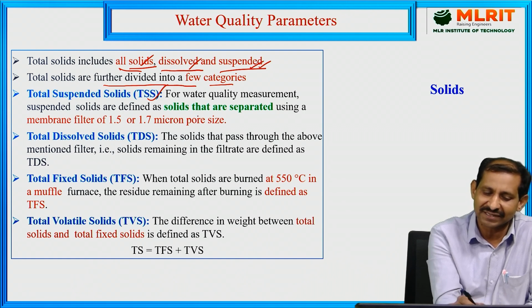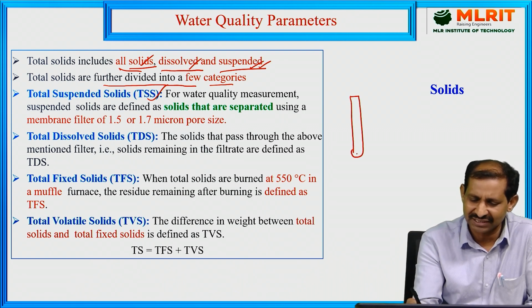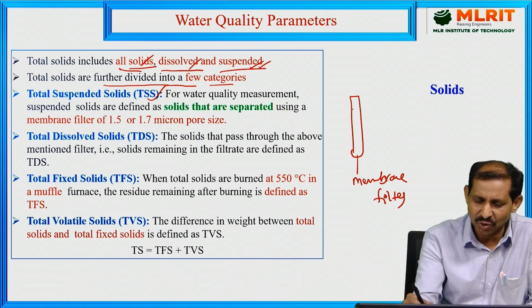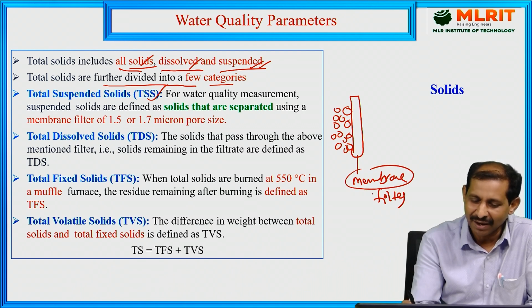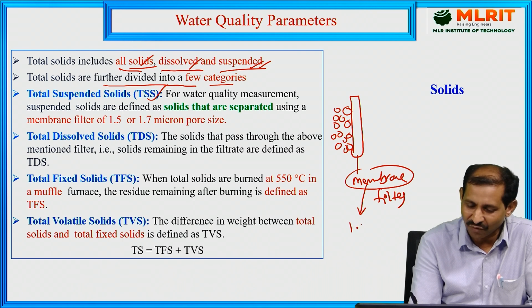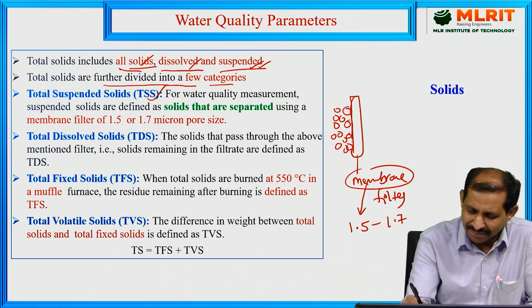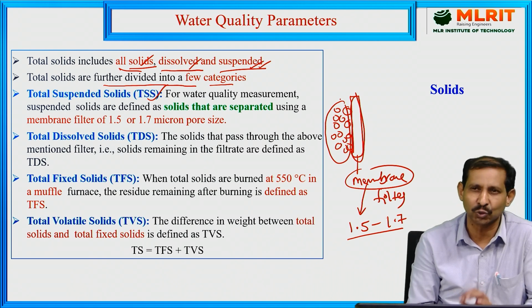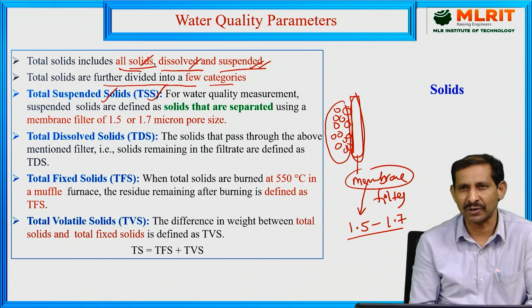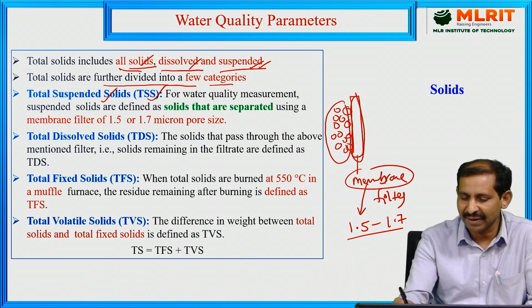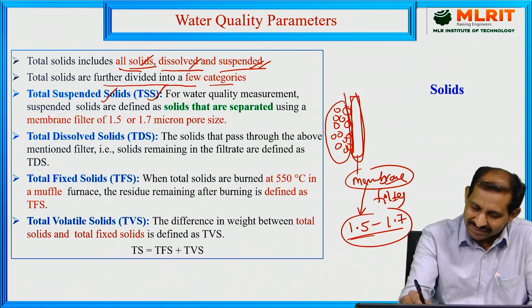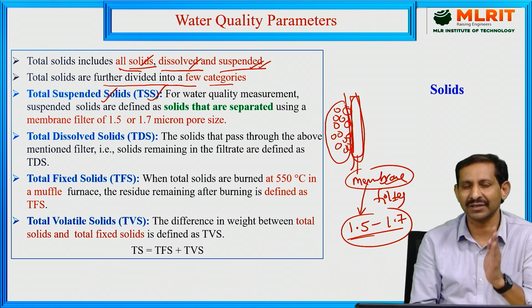Total suspended solids are defined as follows: for example, when a membrane filter is used, all the solids present in the solution are separated by using the membrane filter with a micron size of 1.5 to 1.7. The dissolved salts and suspended solids present in the solution that are separated are called the total suspended solids. So whatever solids are separated by using the membrane filter with 1.5 to 1.7 micron pore size are called the total suspended solids.